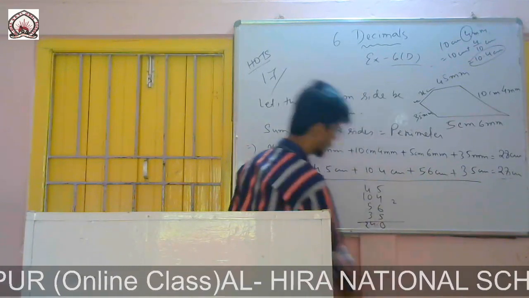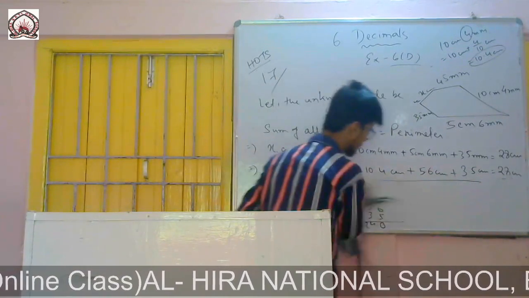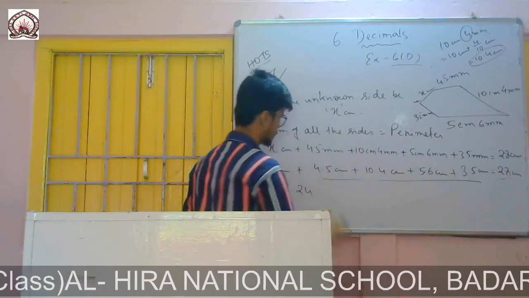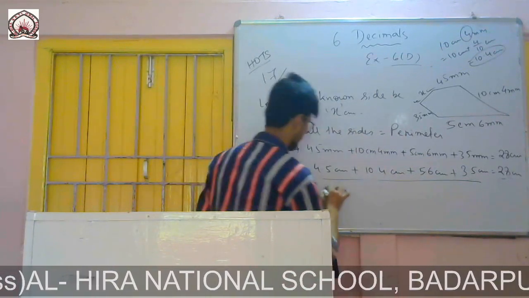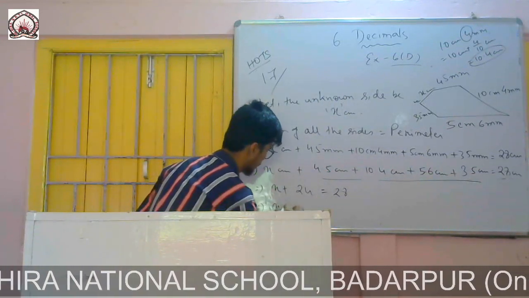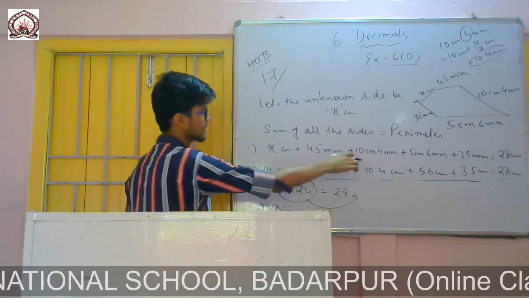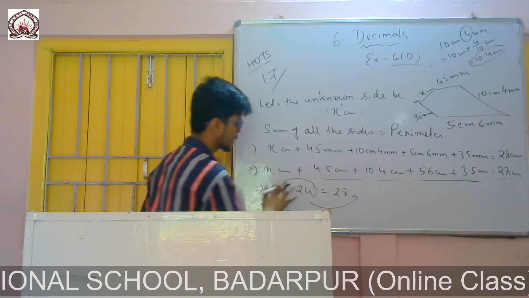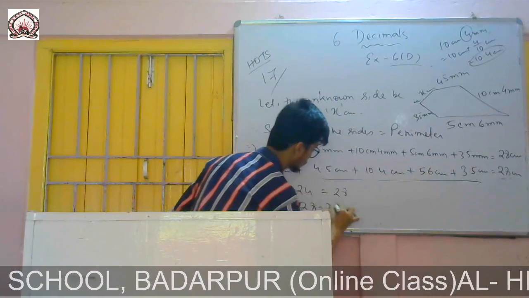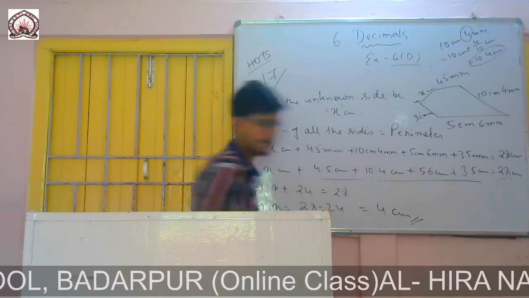So it is 24.0, that means 24 centimeter. I will write directly 24 centimeter, no need to write 24.0. So on this side it is 24 and on this side it is 28. If I transpose 24 from this side to the other side, it is plus 24, and changing the side it becomes minus 24. So x equals 28 minus 24, which is 4 centimeter.